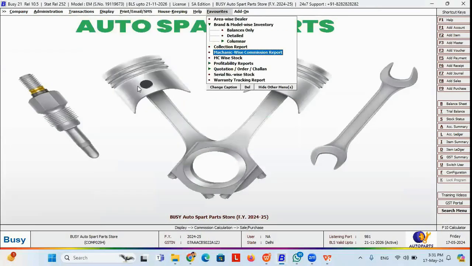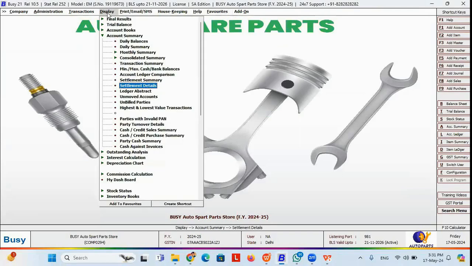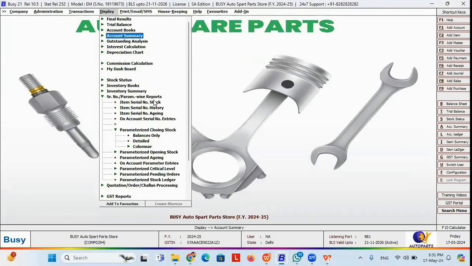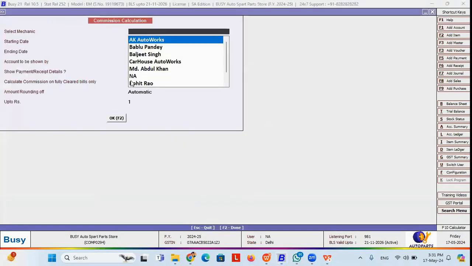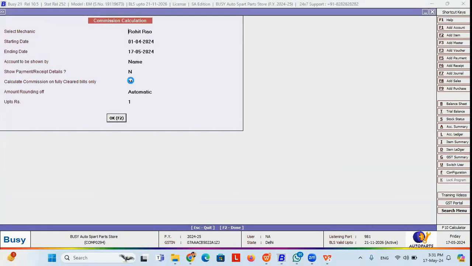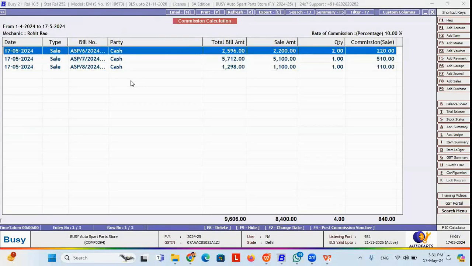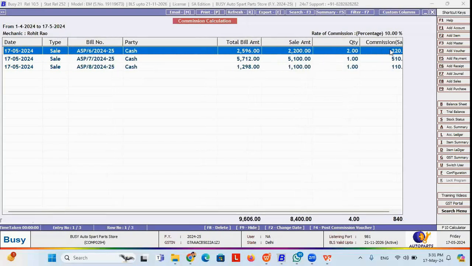Also, there is a mechanic wise commission report. That means salesman wise commission. You can get it from display options also. If you need to see the salesman wise commission report, you can go to commission calculation. You can see sales purchase. From here, you can select one mechanic. So you can easily change the salesman caption into mechanic. If I select this mechanic and want to see the mechanic wise commission report, I can see how much commission has been provided to that mechanic for a particular bill. These are the bill numbers, and this is the commission amount that has been provided against that particular bill to that mechanic.